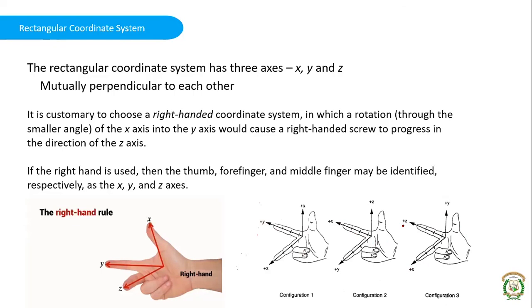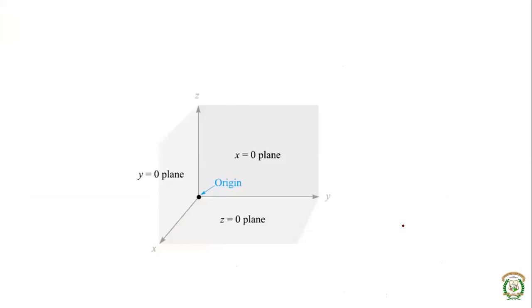Throughout this subject we use this representation, where x is the axis coming out of the screen, y is horizontal, moving towards the right, and z is vertical, moving upwards.